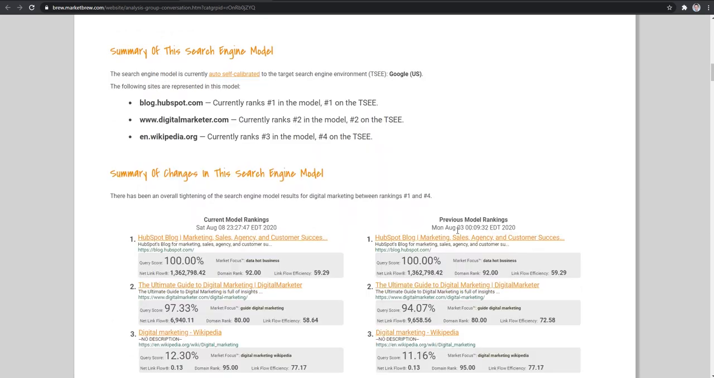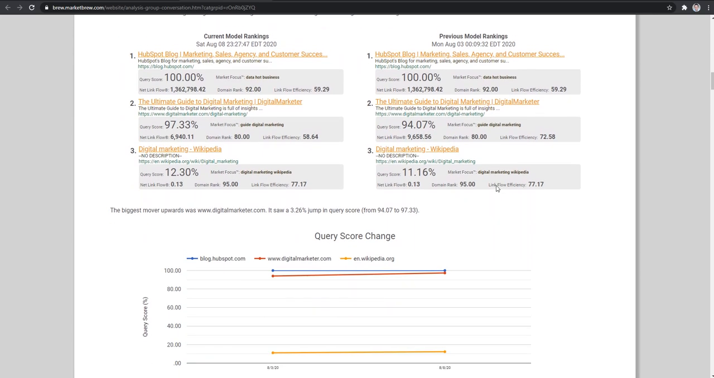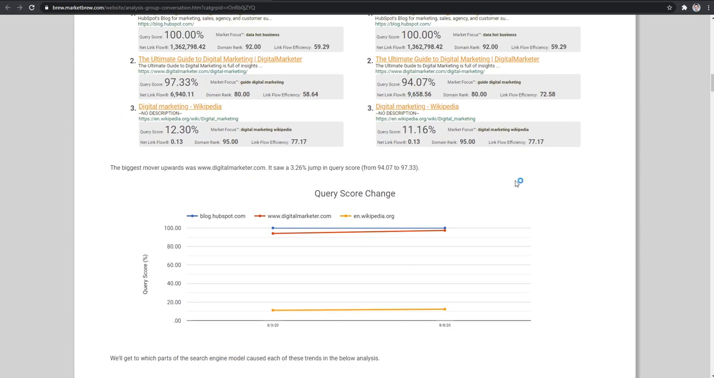The search engine model is currently auto self-calibrated to the target search engine environment Google US, and the following sites are represented in this model: blog.hubspot.com, www.digitalmarketer.com, and en.wikipedia.org. They're currently 1, 2, 3 in the model and 1, 2, 4 on the target search engine environment, respectively. You can see the current model rankings here on Saturday, August 8th, and the previous model rankings just under a week before that on August 3rd. And as you would expect, there isn't much change between these three sites over the course of that week.